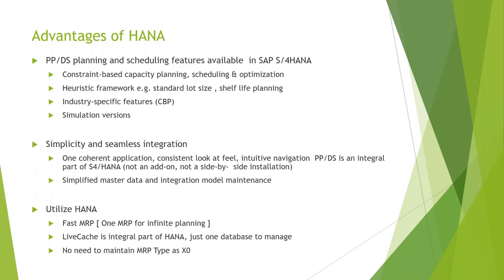Then industry-specific features. So there is characteristic-based planning. In your paint industry or in the automobile industry, we can use characteristic-based planning, which is again used in creating your receipts as per the characteristics which are maintained.